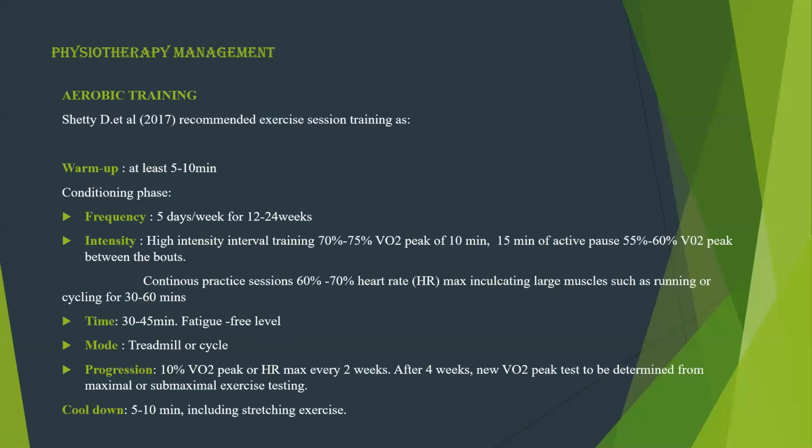Next comes the mode. It may be treadmill or cycling. Next comes the progression. So progression should be made every 2 weeks. So progression should be 10% of VO2 max or HR max. And the next thing to note is that every 4 weeks, the new VO2 max of the woman should be assessed by the physiotherapist.